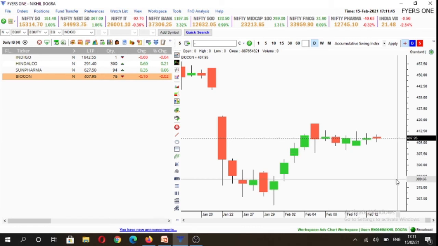We just have to mark on our charts day's highs and day lows, and tomorrow they would be our pivotal levels. So above today's highs, we'll look for buying opportunity in all these stocks and selling opportunity only below today's lows, and in between the high low range we'll not be making any trades in these stocks. And inside candles, as you all know, are formed when there is an equilibrium between both the buyers and the sellers.